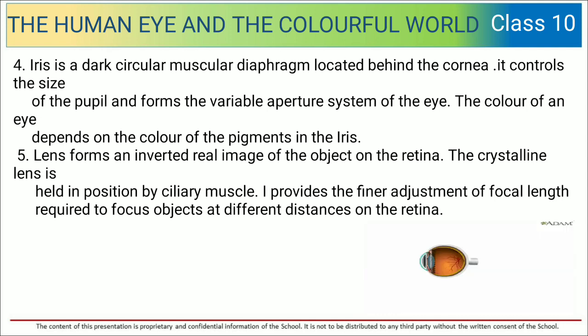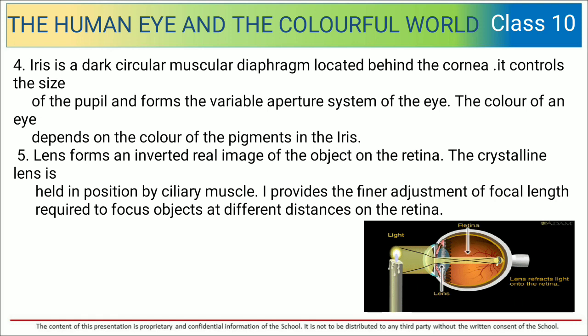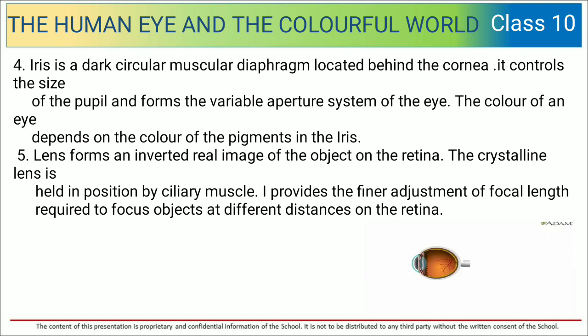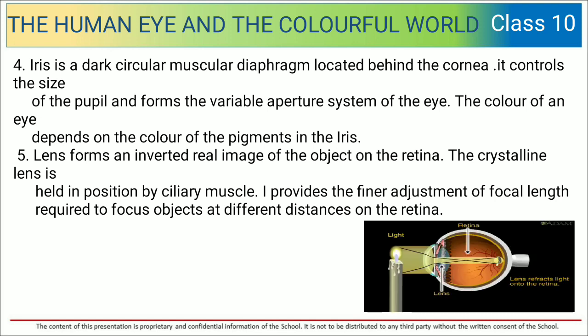The color of an eye depends on the color of the pigment in the iris. Lens forms an inverted real image of the object on the retina. The crystalline lens is held in position by ciliary muscle. Eye provides the finer adjustment of focal length required to focus objects at different distances on the retina.